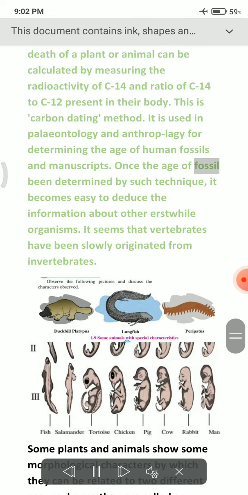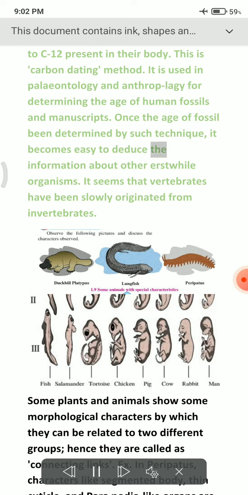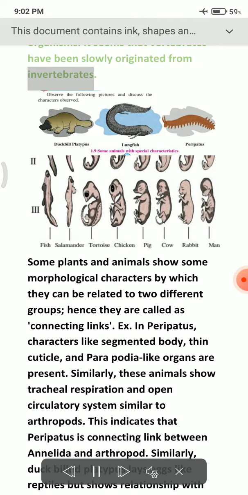Once the age of a fossil has been determined by such techniques, it becomes easy to deduce information about other erstwhile organisms. It seems that vertebrates have slowly originated from invertebrates. Some plants and animals show morphological characters by which they can be related to two different groups. Hence, they are called connecting links.